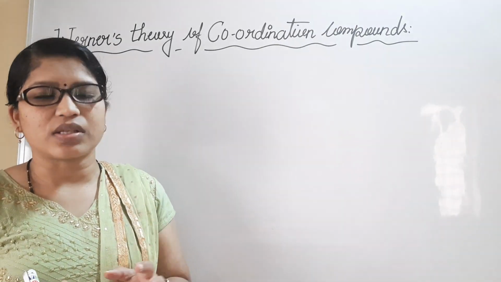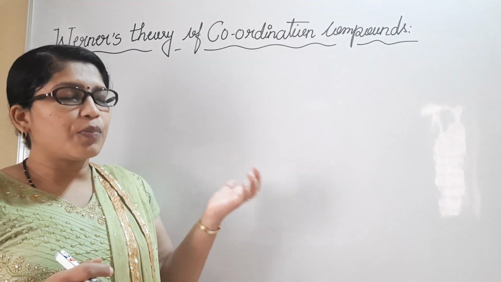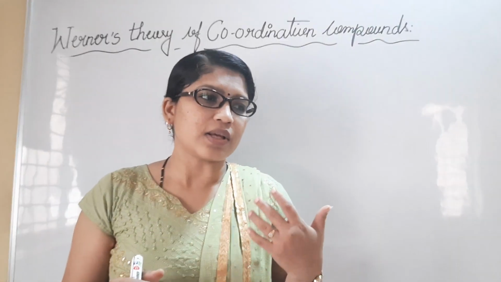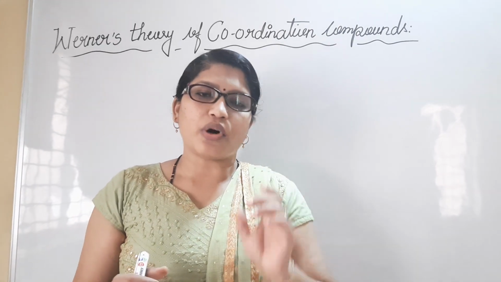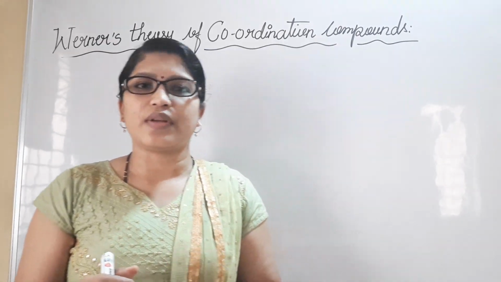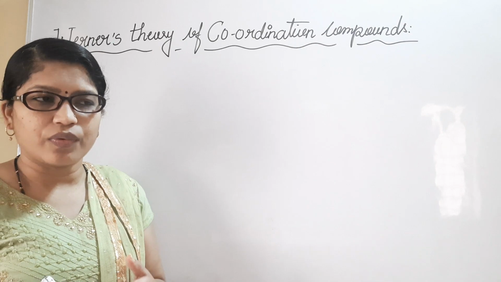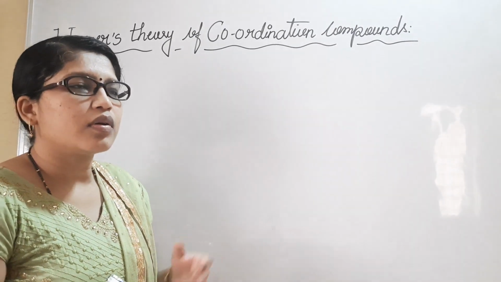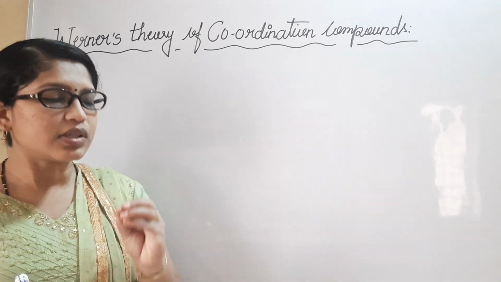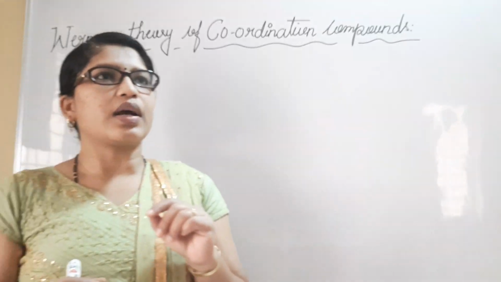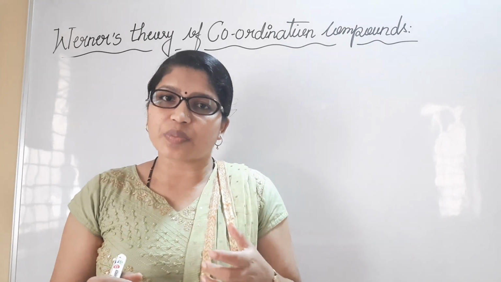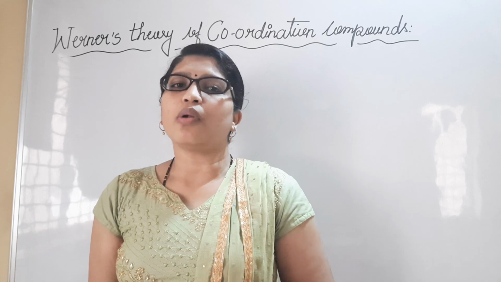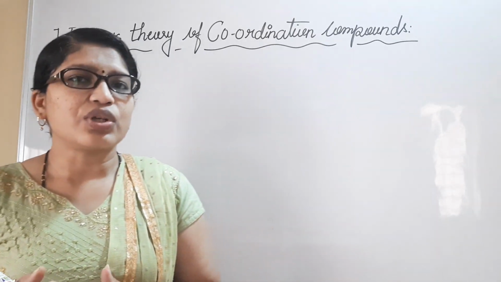All those things we have discussed, and some of the important central metal ions which are present in chlorophyll, hemoglobin, as well as other important central metal ions, like vitamin B12. B12 is generally composed of different central metal ions. We also discussed that central metal ions present in coordination compounds are mainly taken from the D block elements due to their transition property.